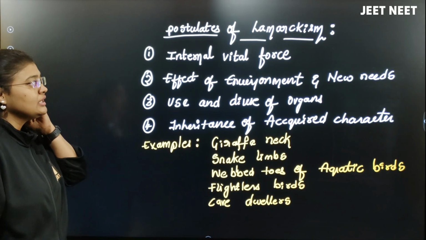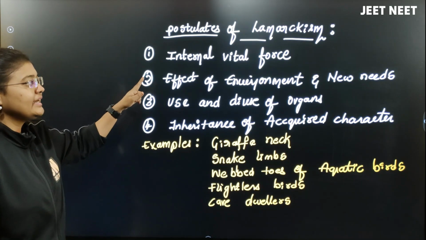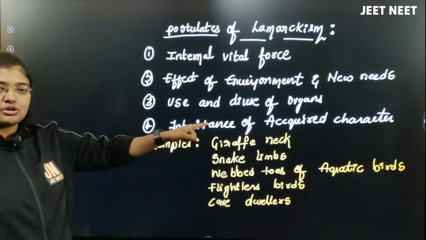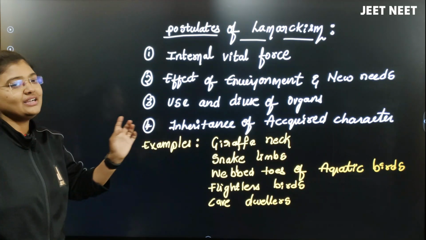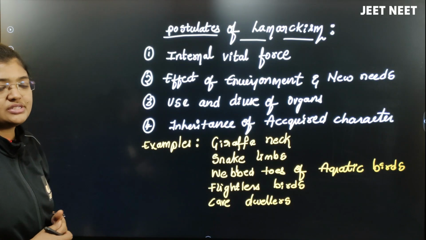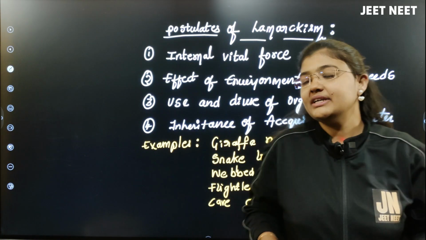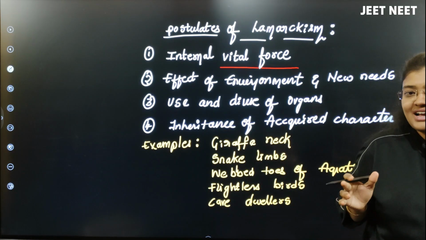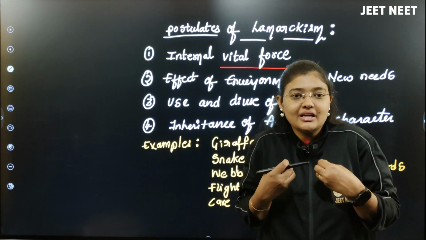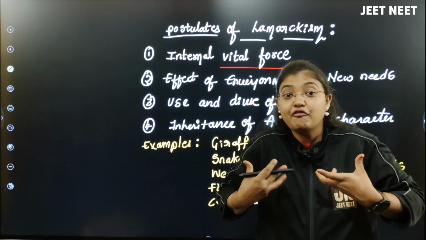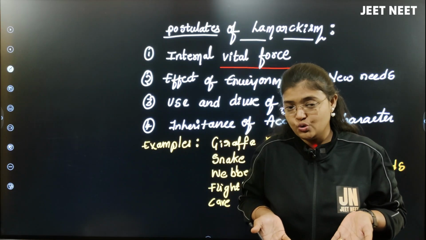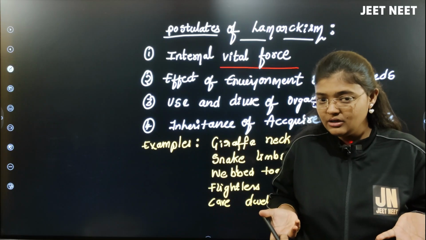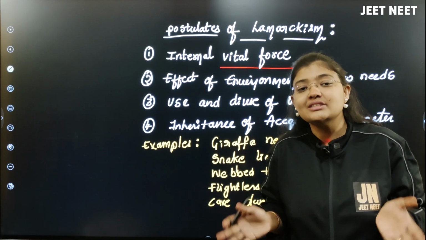Lamarckism has told 4 main postulates: internal vital force, effect of environment and new needs, use and disuse of organs, and inheritance of acquired characters. What are all these postulates? First, let me talk about the internal vital force. He says that every organism has some very important internal force. Because of that force only, every organism is going to produce some new organ or new part or new character in its body.